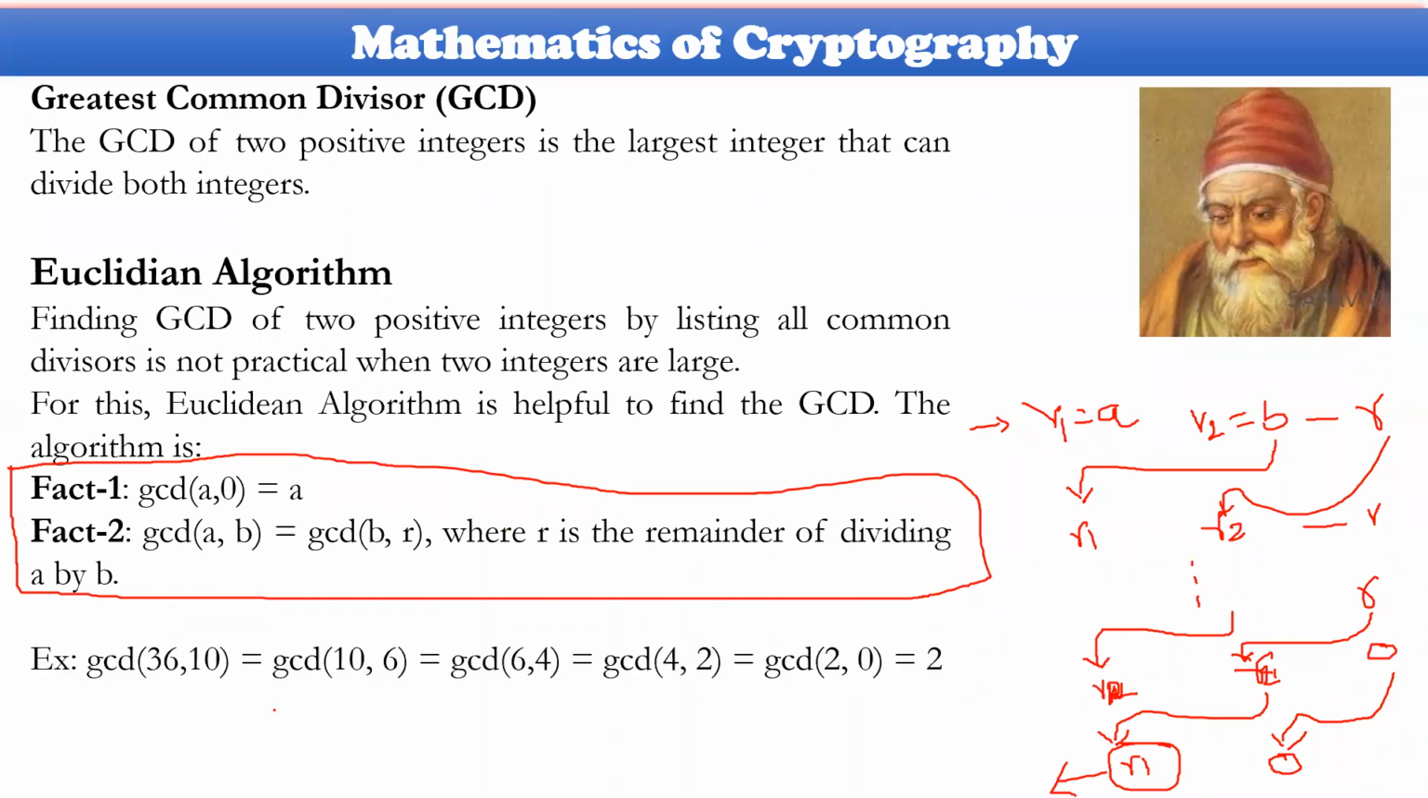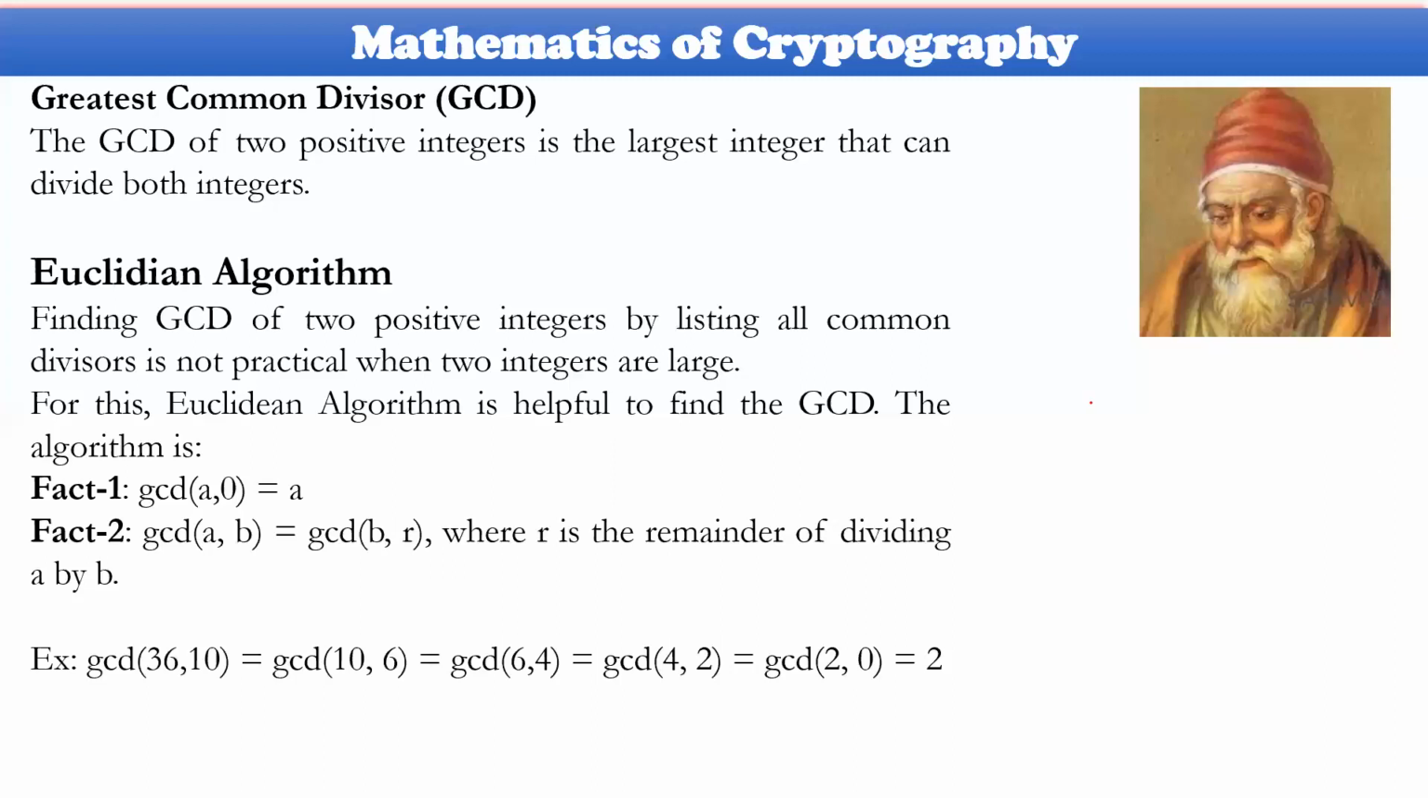Here one example is given. I do not remember this one. You can see GCD of 36 comma 10 has been taken. These two are applied, and we get 6 as the remainder: 36 divided by 10, 3 times 10 is 30, so the remainder is 6. This is forwarded in place of 36, and this in place of 10. So R1 will be 10, and R2 will be 6. Now 6 ones are 6, and the remainder is 4.